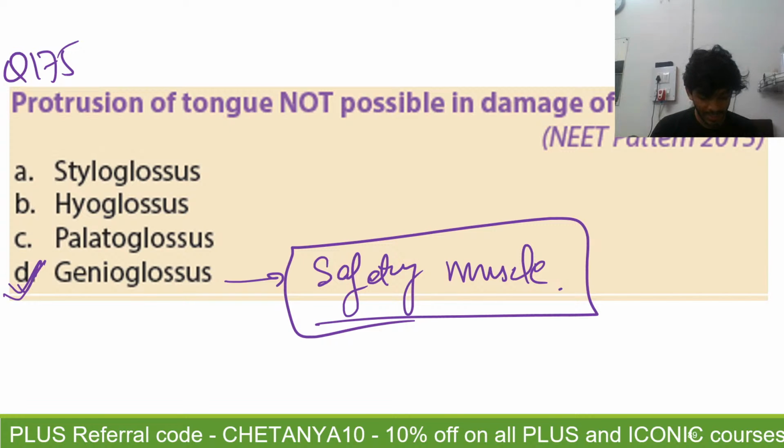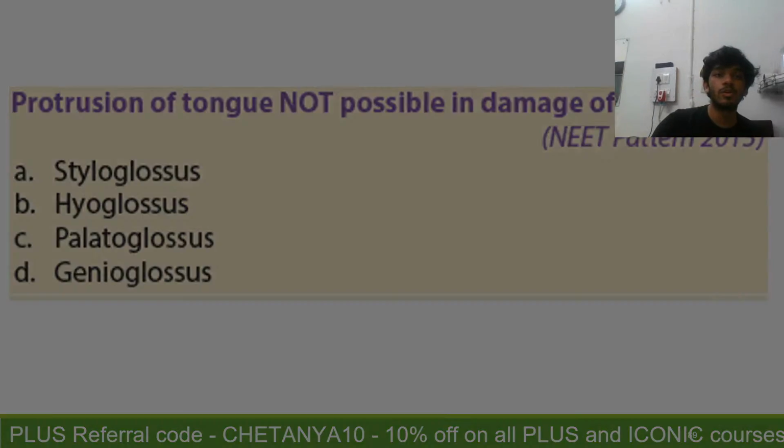So why is Mishti writing 180 ka D? It's 175 ka D, alright? The protrusion of tongue is not possible in the damage of the genioglossus. It is the safety muscle of the tongue. It is the only muscle of the tongue that is responsible for protrusion.